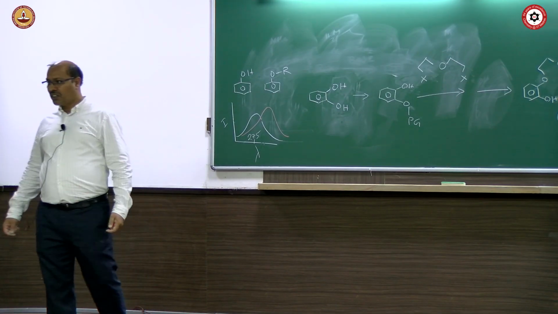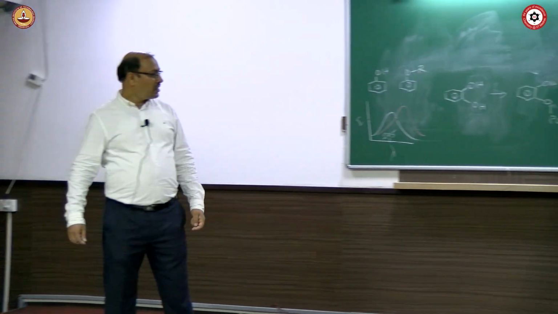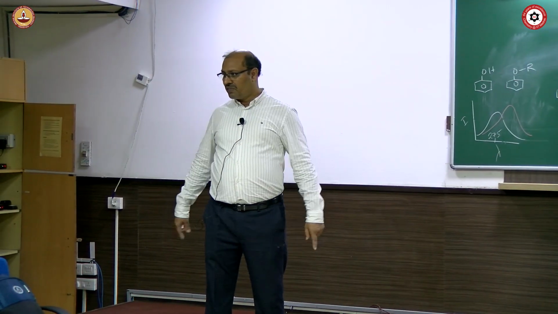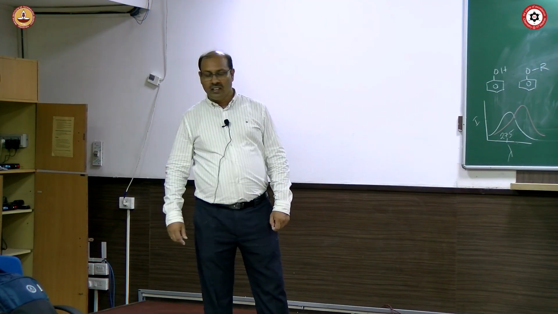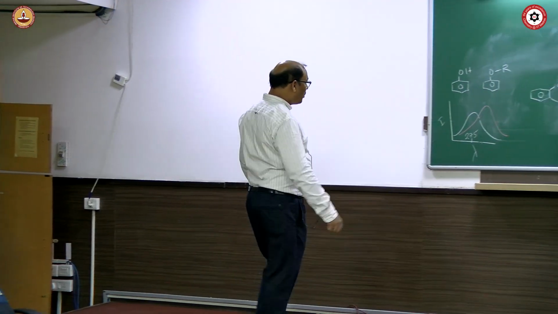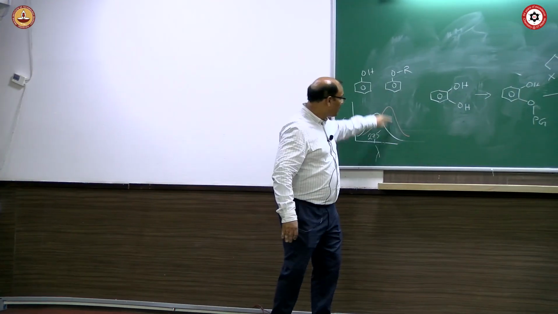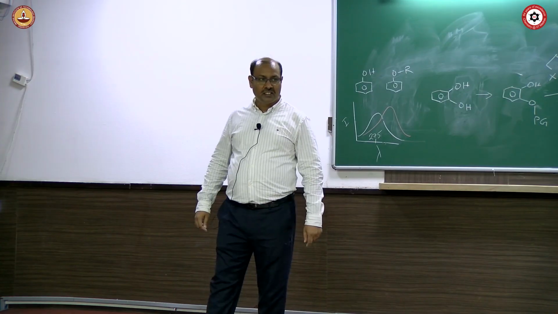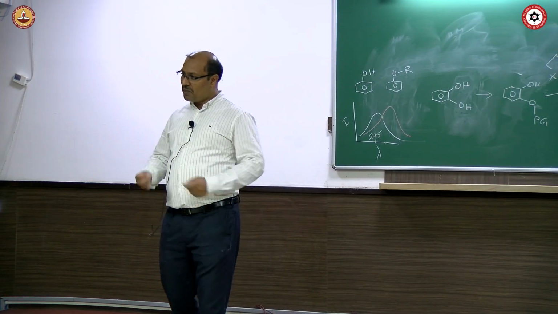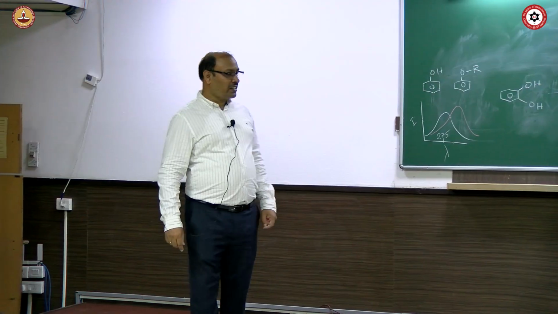UV visible spectroscopy. And he found that there is a peak around 275 nanometer. Then he put some base there. There is no increase in wavelength and increase in intensity, meaning OH is not there. Okay? So in the minor product, OH is not there.